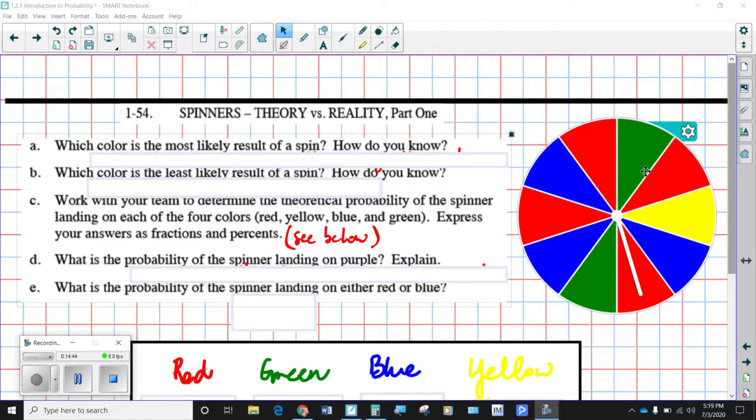10 equal parts. That's really important because you want to have all those be equally likely.